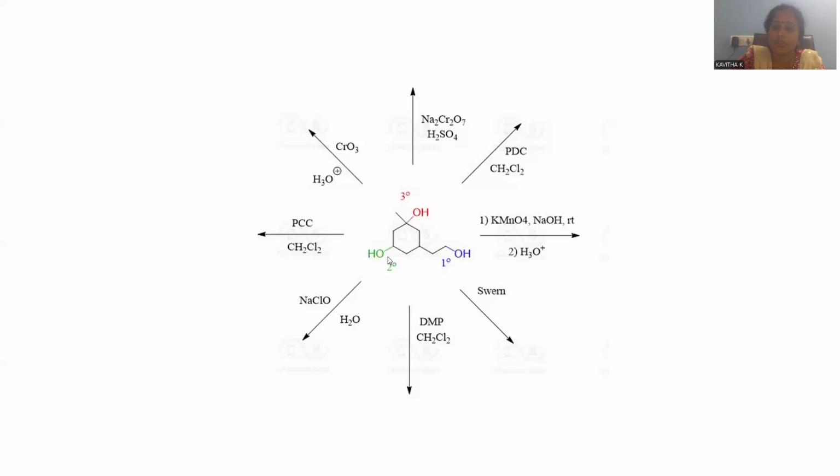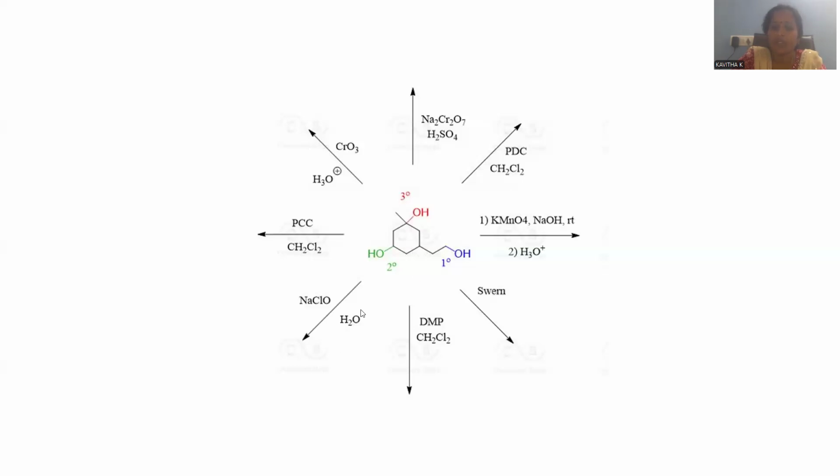This oxidation gives rise to which product? PCC is given in CH2Cl2, pyridinium chlorochromate, and chromium trioxide with H3O+ is Jones oxidation. These many oxidizing agents are going to be operated on the same compound, and all are not giving the same product, right? So we are supposed to go for the individual mechanism with the individual oxidizing agent and draw the individual product. That's the reason why these many blanks are provided for your assignment, right?